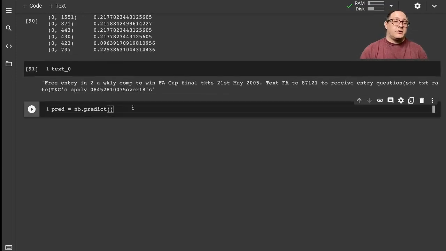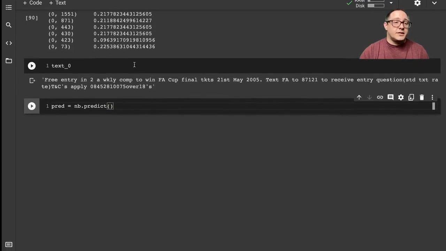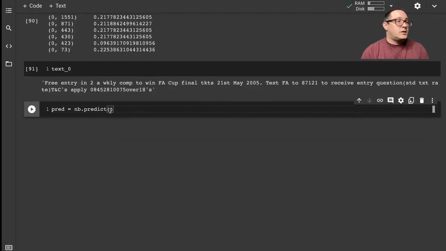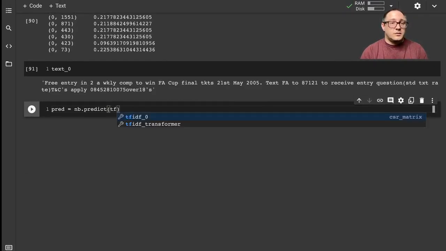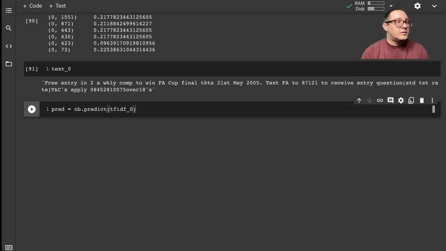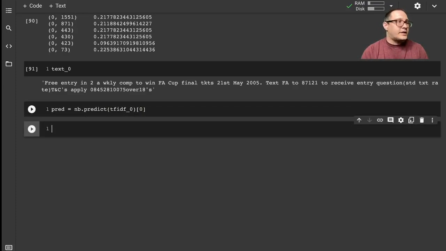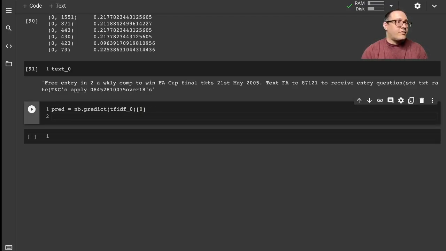So let's go on and see what it would predict for us using the term frequency matrix here. So we want TF-IDF 0 of 0 for our prediction.